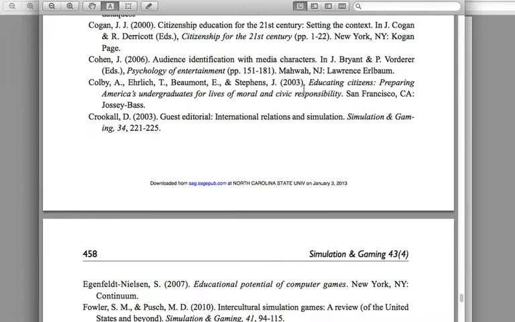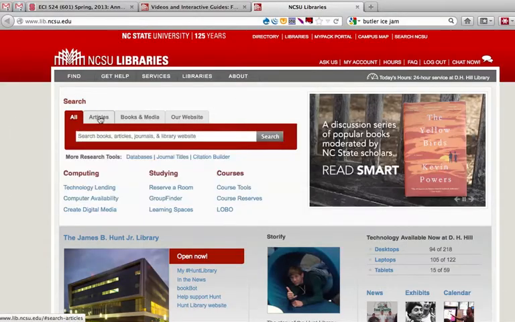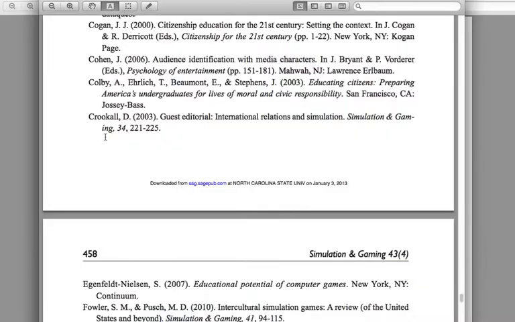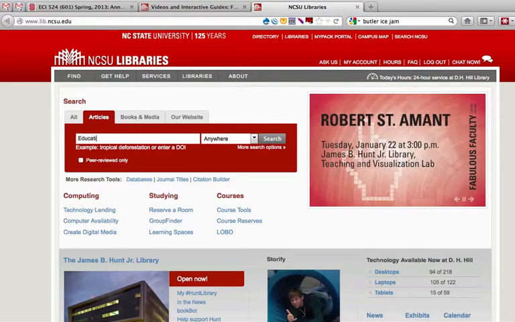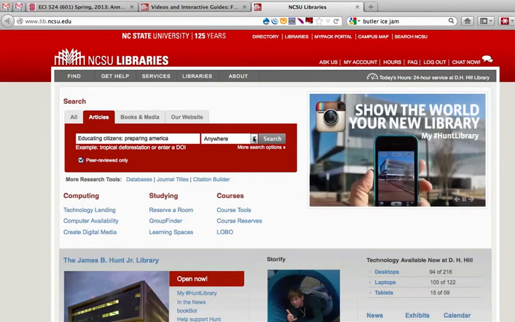Let's start off there. So, it's Colby, Ehrlich, Beaumont, and Stevens. None of those names stands out as being super unique. So I'm going to start off with Educating Citizens, Preparing America as my search term. So I come over to the engine, I do articles, Educating Citizens, Preparing America. And I want peer-reviewed only. Then I just search that.